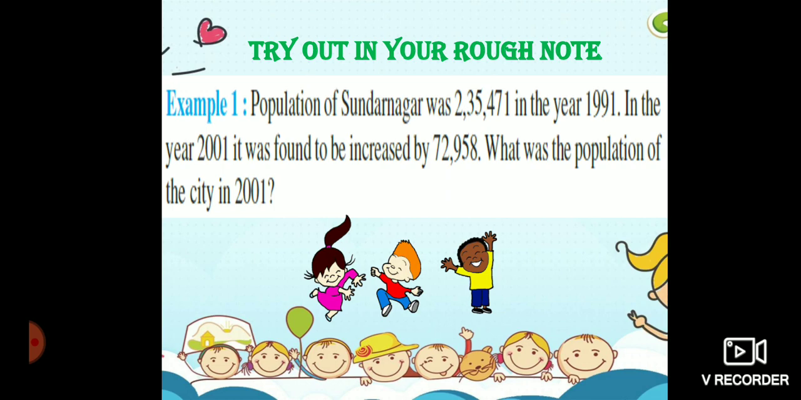Now you have to add these two numbers, 2,35,471 plus 72,958 to get the population of the city in 2001.